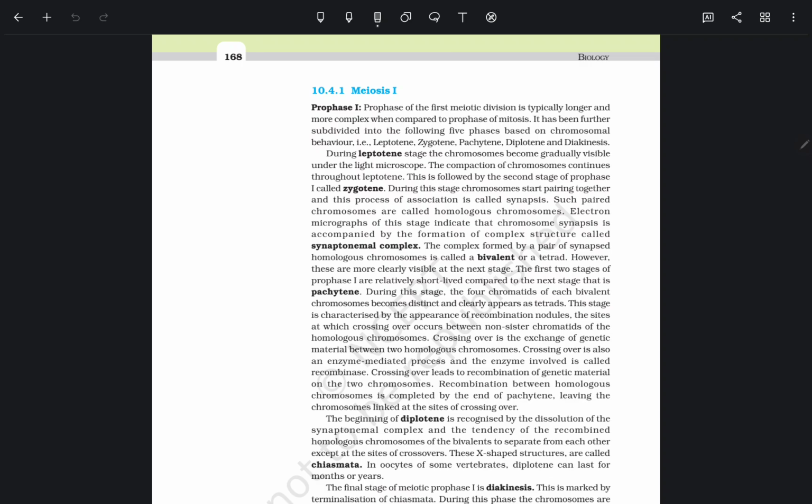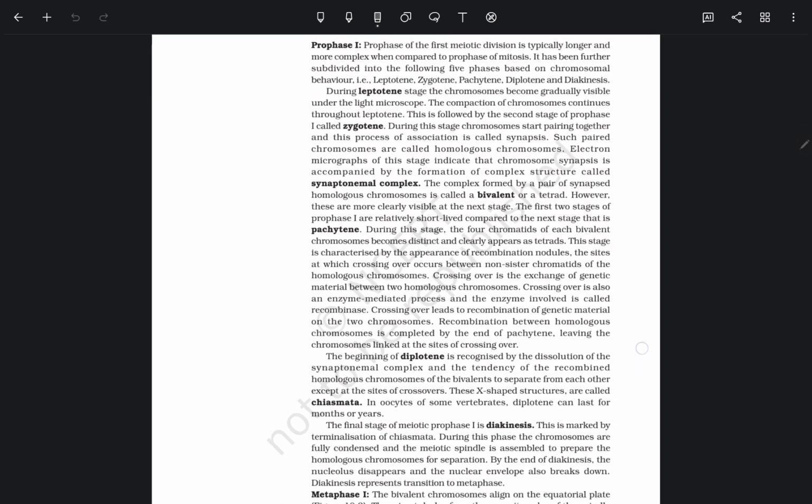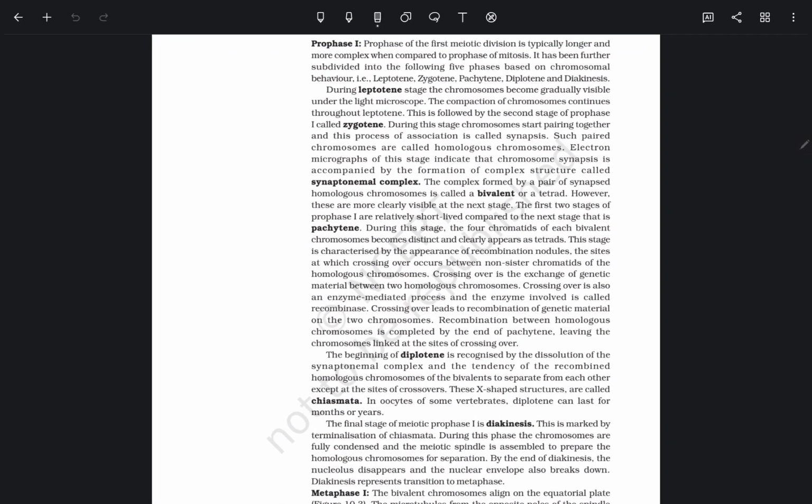Electron micrographs of this stage indicate that chromosome synapsis is accompanied by the formation of a complex structure called the synaptonemal complex. Also, it's a very important point where this complex forms: zygotene is the place where the synaptonemal complex is formed. This complex formed by a pair of synapsed homologous chromosomes is called a bivalent or a tetrad. Zygotene is the place where the tetrad is formed. However, these are more clearly visible at the next stage.